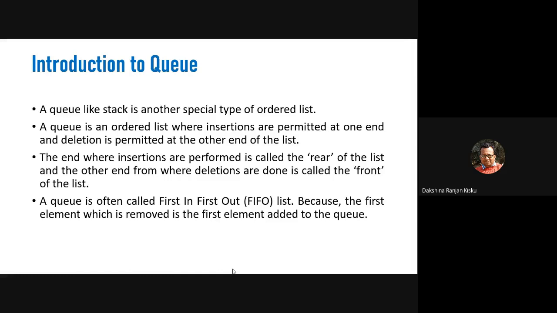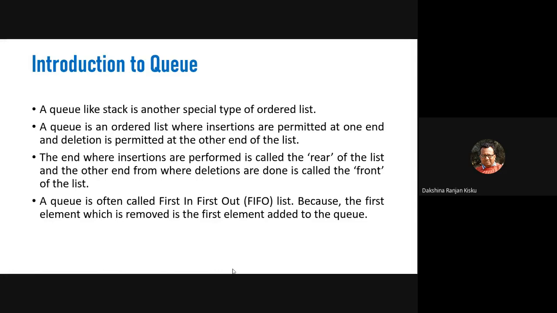Okay, so in a queue, if we consider a water pipeline, then we can see in the water pipeline both the ends are open. In case of stack, one end is closed, another end is open. So here in the queue structure, both the ends are open, and the end where insertions are performed is called the rear end of the list.